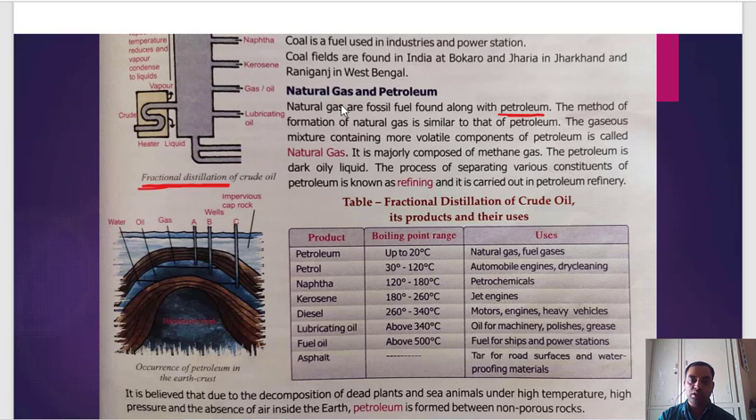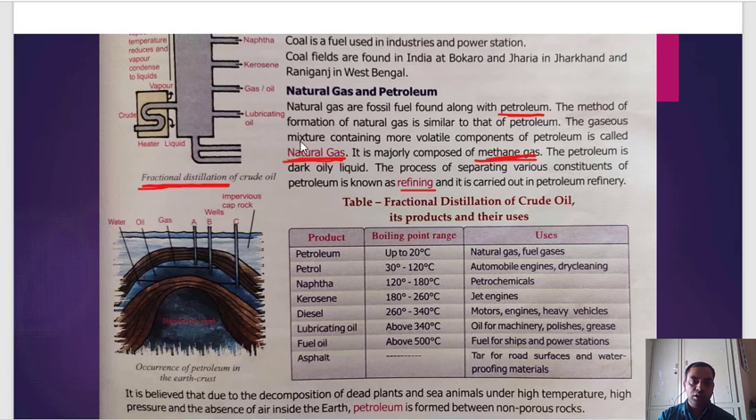So natural gas is a fossil fuel found along with petroleum. Along with petroleum, natural gas is also found. The method of formation of natural gas is similar to that of petroleum. The gaseous mixture containing the most volatile component of petroleum is called natural gas. Okay, it means it mixes with the petroleum and is present there inside the earth. It is majorly composed of methane gas. Again, methane gas, that is gobar gas, famously known as. The petroleum is a dark oily liquid. The process of separating various components of petroleum is known as refining and is carried out in petroleum refineries.